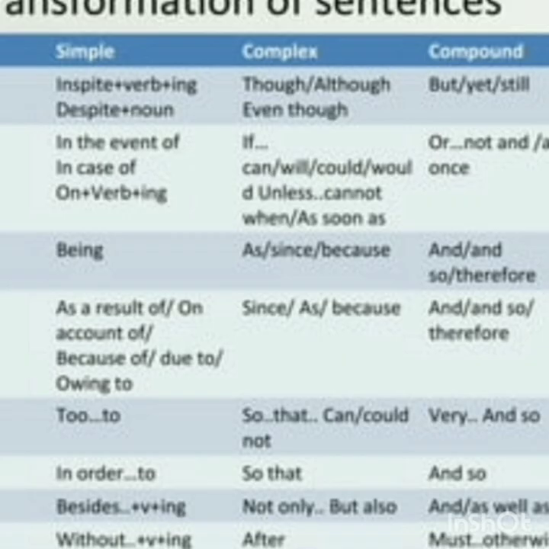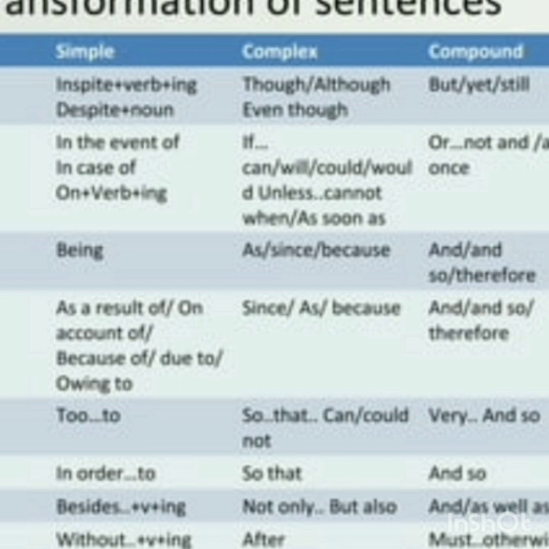Now look at this. If any sentence has or is built with the keywords I've given here, you have to change it into another type. For example, look at the first one, that is in spite of plus verb plus ing. For example, in spite of being poor; now, despite his poverty. So despite plus noun: despite his poverty. If you find the keywords in the sentence, you have to change it.